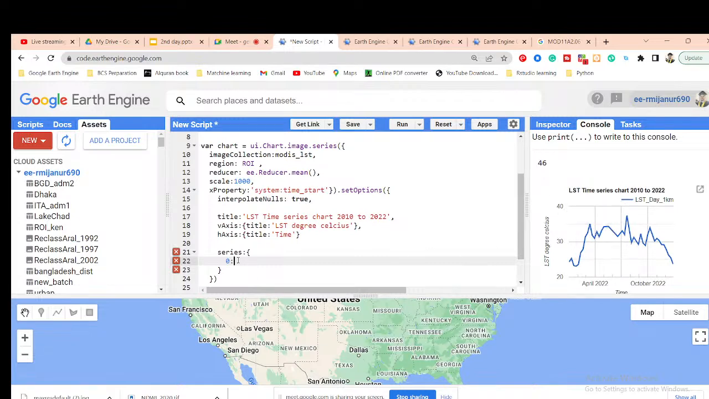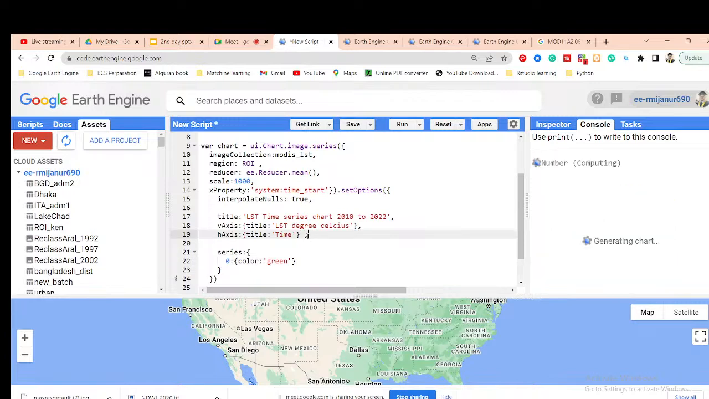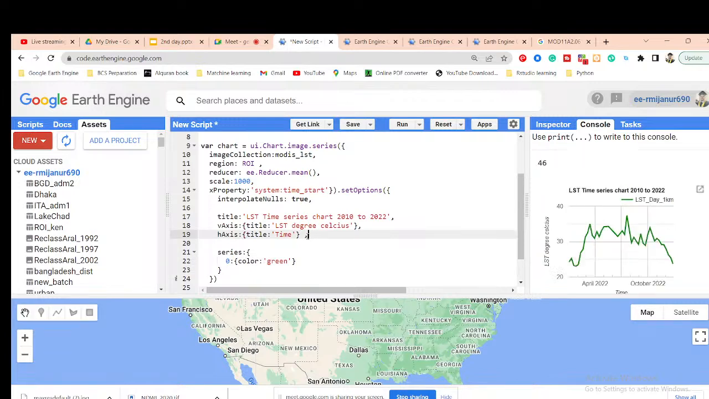And I mention the color about that. So put here color. Suppose I put this color as green. And I also need to put a comma here. Then click run. In this time it will show the result in green color. You can see I can get the result in green color.